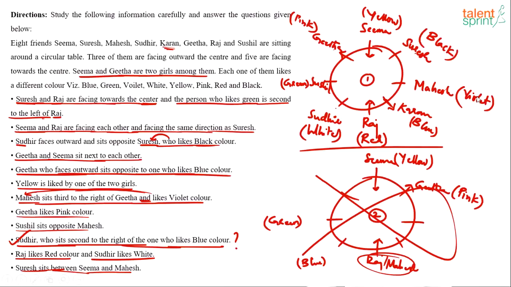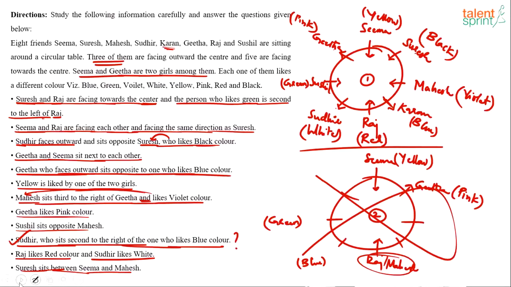So done. The arrangement is done, right? All the persons, all the names have come, but still what is pending is which three are facing outwards. Geeta is facing outwards. Karan is facing outwards. Who else is facing outwards? Sudhir faces outward. This statement, do you see? Sudhir faces outward. So we know these three persons face outward: Geeta, Sudhir and Karan. All the others will face inwards. I think that's the end of the solution.